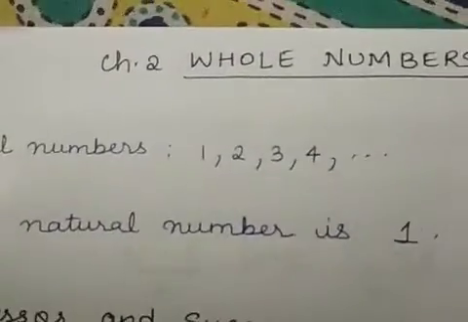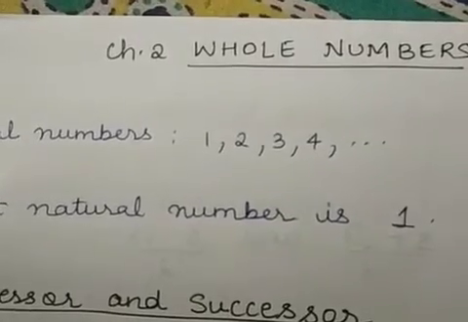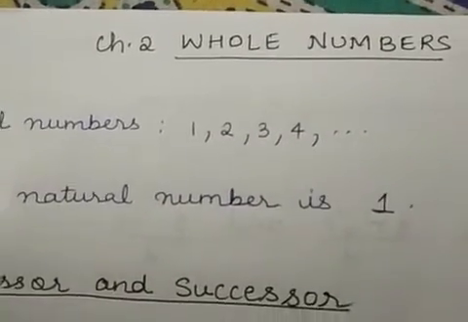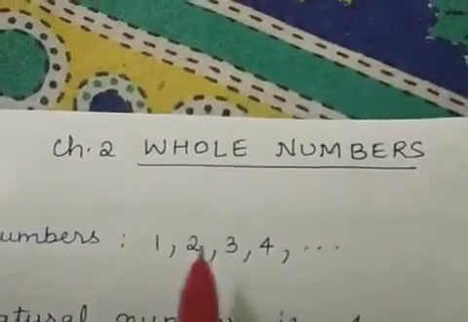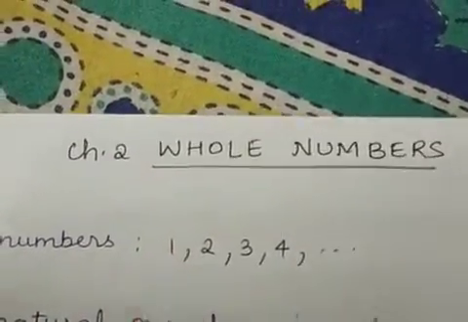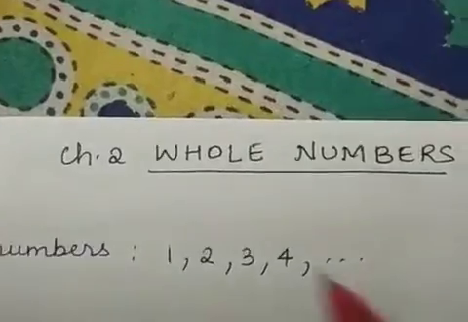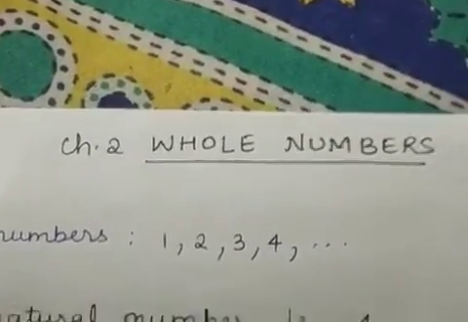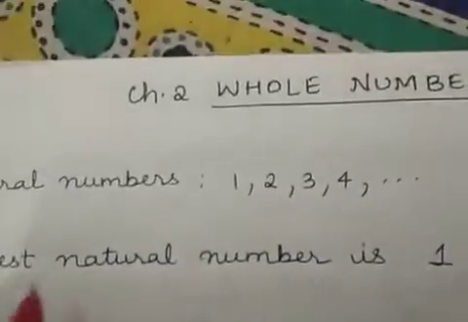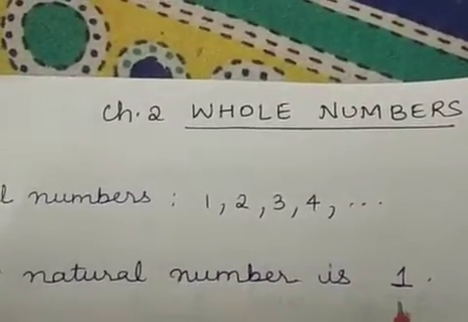If I say all the stars in the sky, it's a very huge number. So this list goes on and on. So for natural numbers, you know the smallest natural number, but you don't know the highest natural number. Okay, as I told you, the smallest natural number is 1.